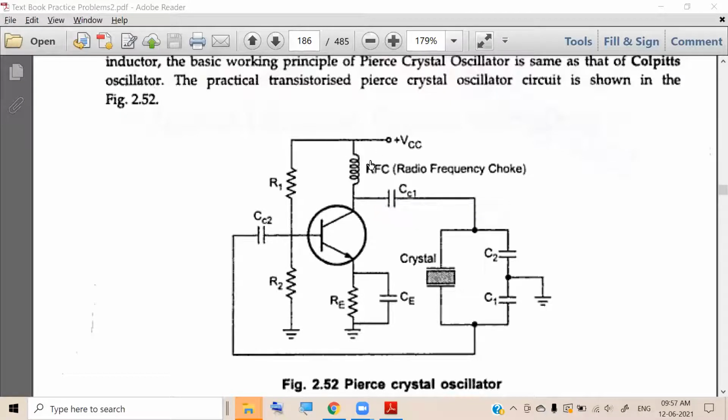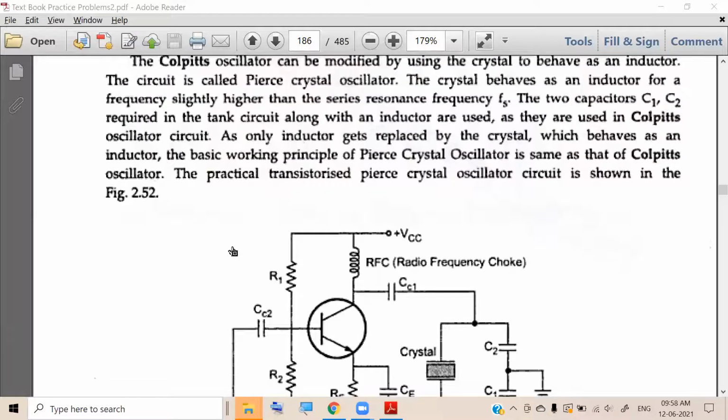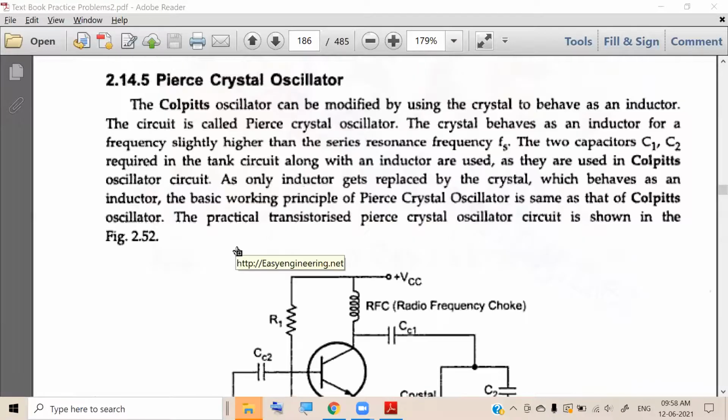Inductor, if the internal resistance is negligible, has no power loss. In the ideal case, an inductor has no power loss. It stores energy, isn't it? So the advantage we will get is that losses will be low. When the losses are low, the output will be higher. And the radio frequency choke is an inductor and the value is less. So that is the difference between your Colpitts oscillator and Pierce crystal oscillator.